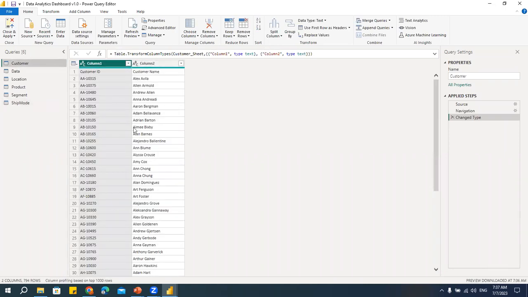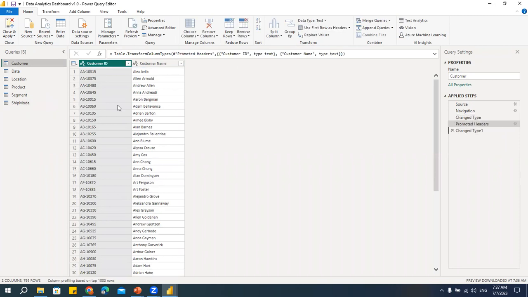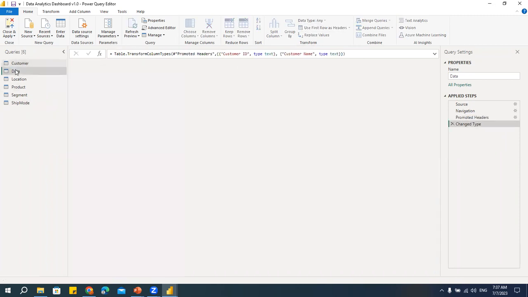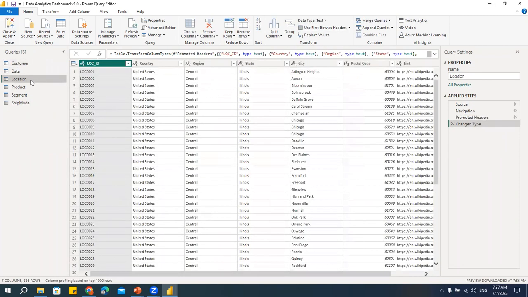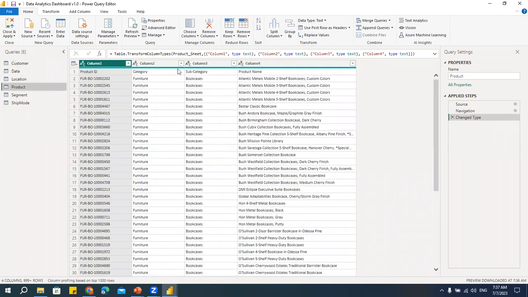I'll go here. See, column 1, column 2. The headings are not proper. So what I'll do, I'll say use first row as headers. Done. Data table, this is fine. Location, this is fine. Product, use first row as headers.